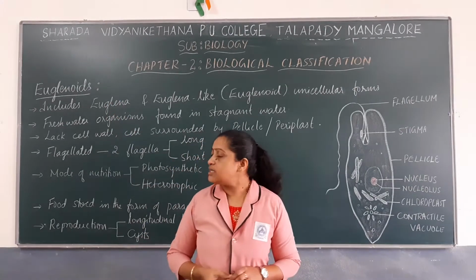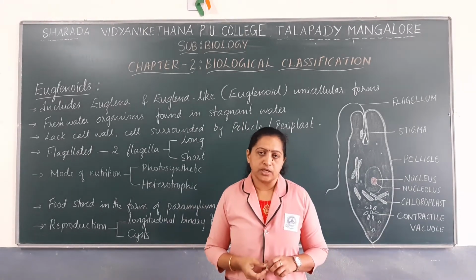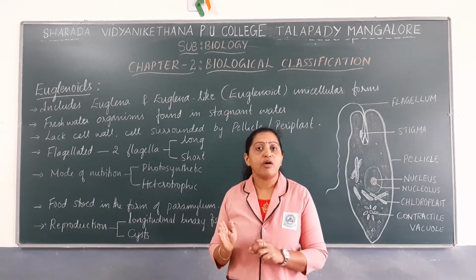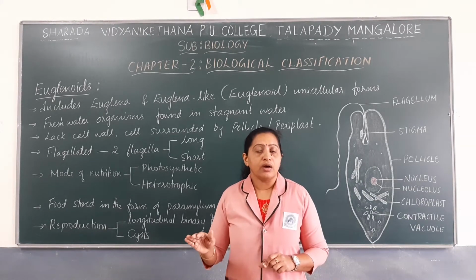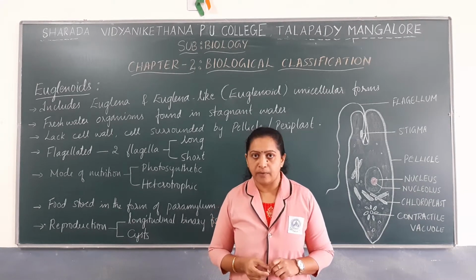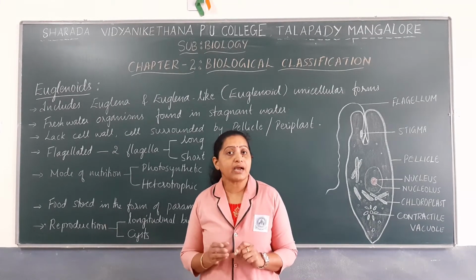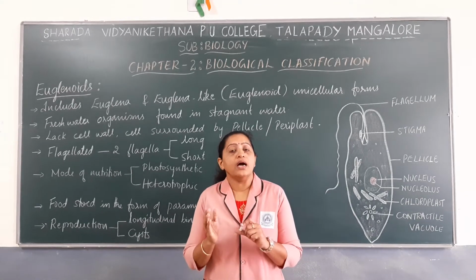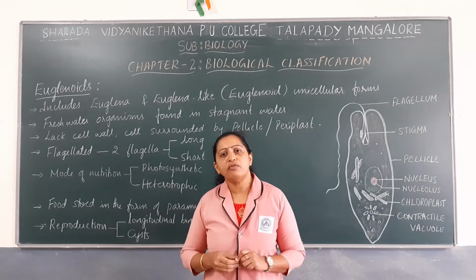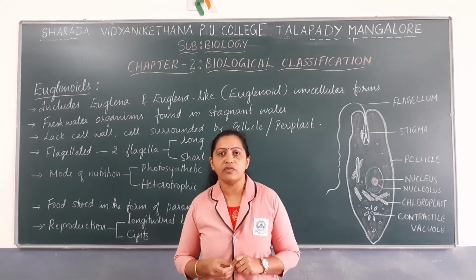Euglenoids are mainly found in freshwater, and they are mainly found in stagnant water. They are not mostly found in flowing water. These euglenoids lack a cell wall. In place of a cell wall, they have a layer of protein, a proteinaceous layer.